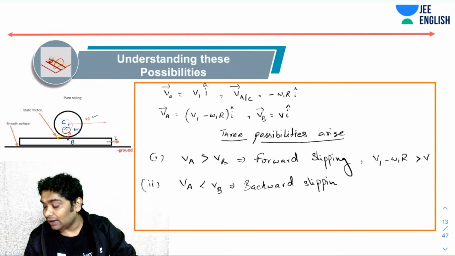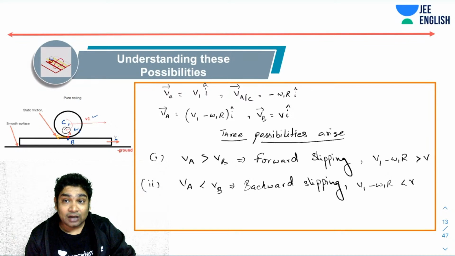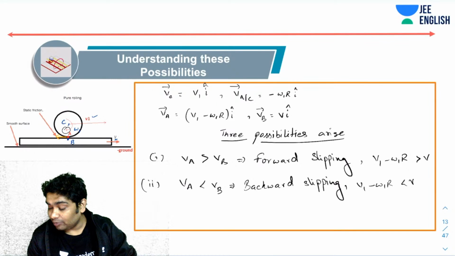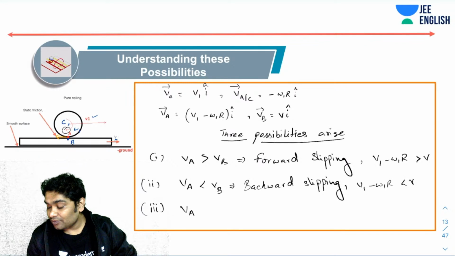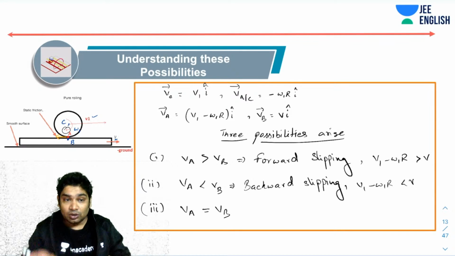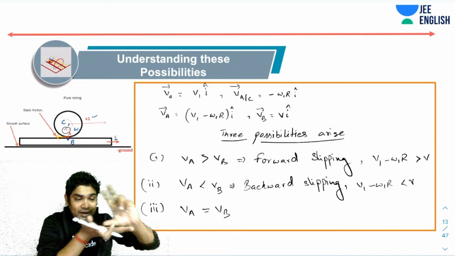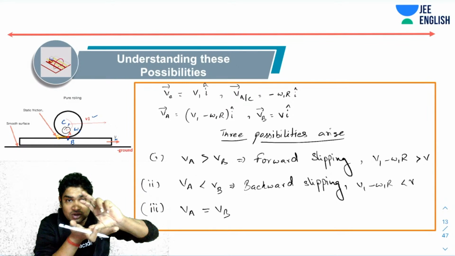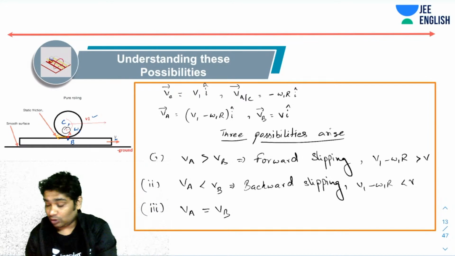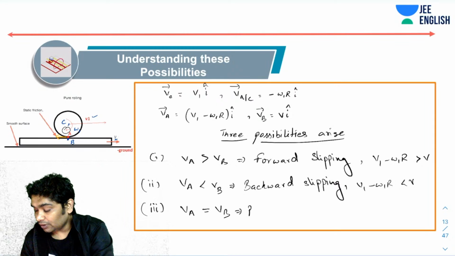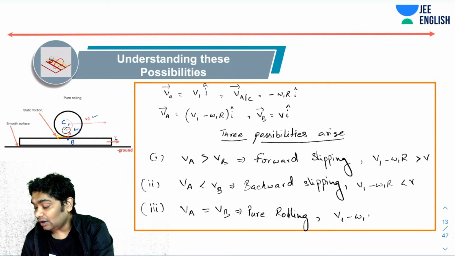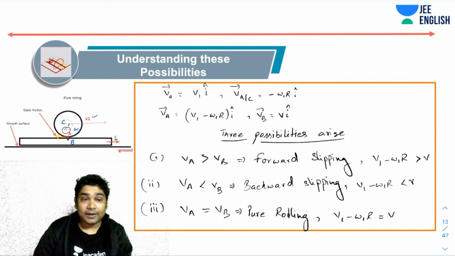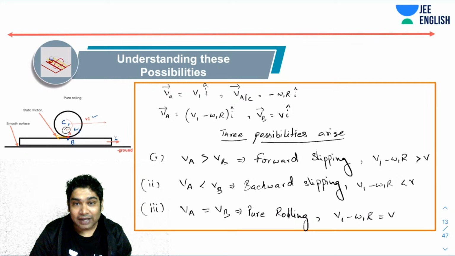The mathematical condition for backward slipping will be V1 minus omega 1 R is less than V, of course. Now, the third possibility is that both these speeds become equal. Your surface is moving like this and this point of the body is not slipping with respect to it. So it is only moving like this. This is what you call pure rolling, and the condition becomes V1 minus omega 1 R equals V. Okay, thank you, Sanskar.